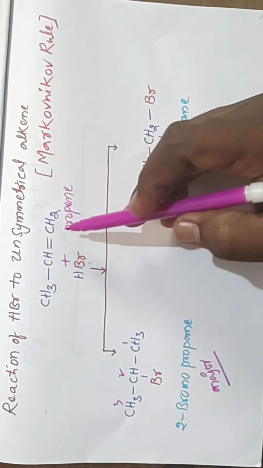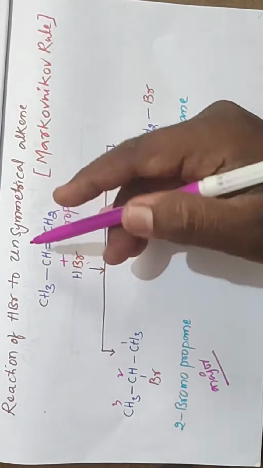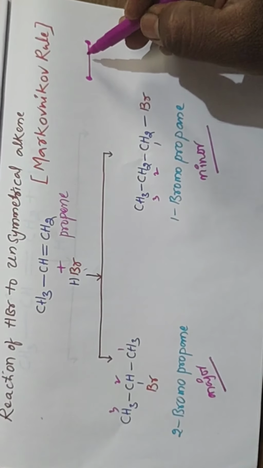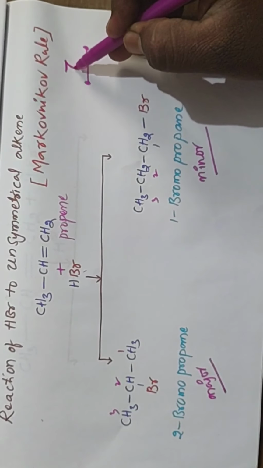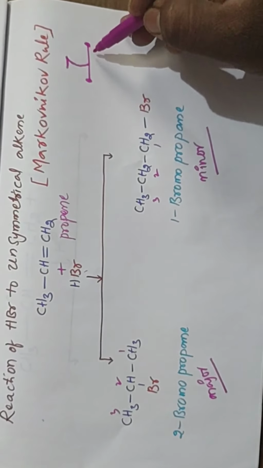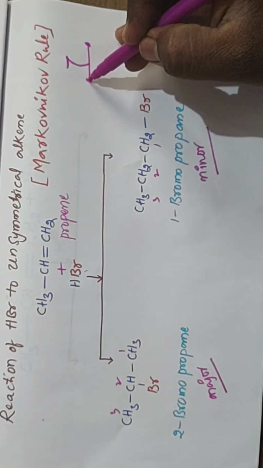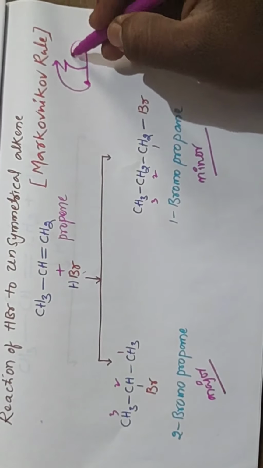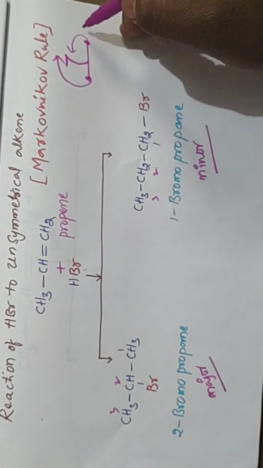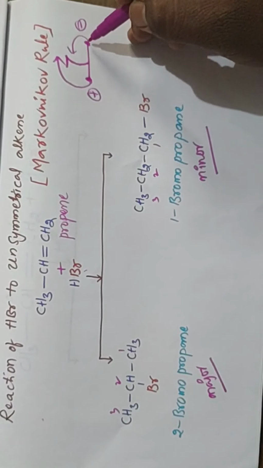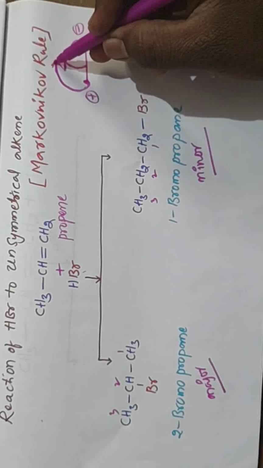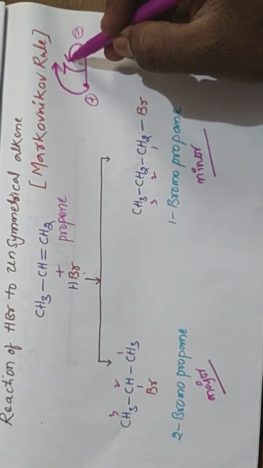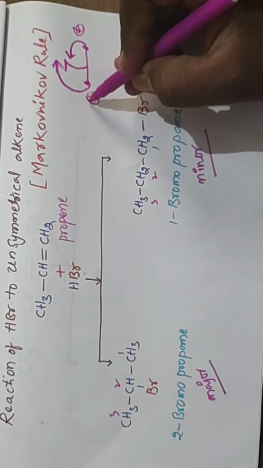Homolytic cleavage means breaking of the bond equally. For example, this bond contains 2 electrons. Okay, so homolytic cleavage means it is going to cleave like this, we get radicals. Heterolytic cleavage means the bond, these electrons are shifted to only one of the carbons, either the left side or the right side, any one. Okay, we get one negative charge, another one positive charge. So if it shifts to this carbon, we get positive charge in this, negative charge in this, and if it shifts to this position, we get positive charge in this, negative charge in this.